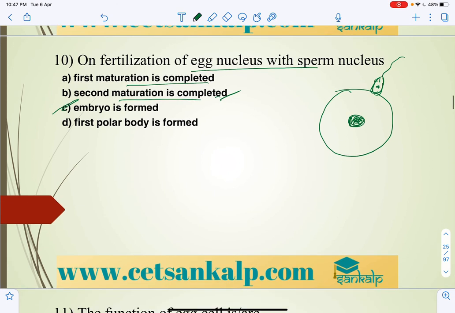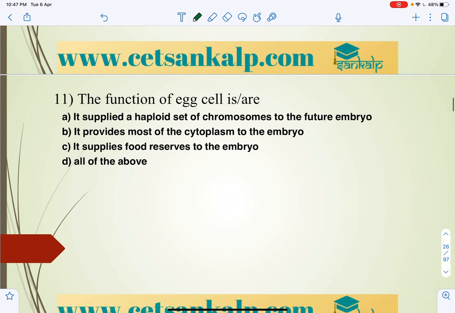The function of the egg cell: the egg provides most of the cytoplasm to the embryo for development, which acts as a reserve food material, and it supplies a haploid set of chromosomes for the future embryo.